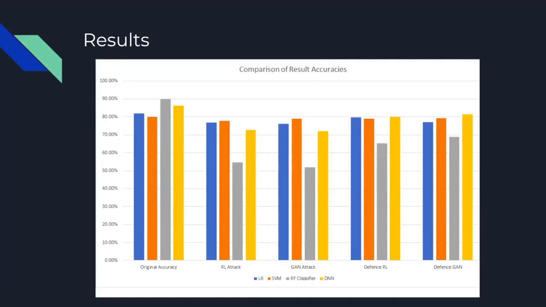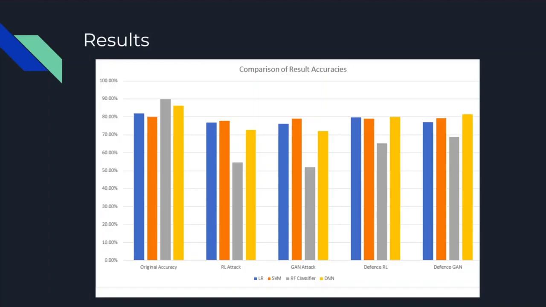We tested adversarial attack strategies on four most widely used malware detection models, namely logistic regression, support vector machines, random forest classifiers, and deep neural network classifiers. With our attack based on reinforcement learning, we see the model accuracy drop by 6 to 7% in logistic regression and support vector machines, and a huge drop of around 35% in random forest classifiers, meaning that random forest classifiers are more susceptible to adversarial attack samples.